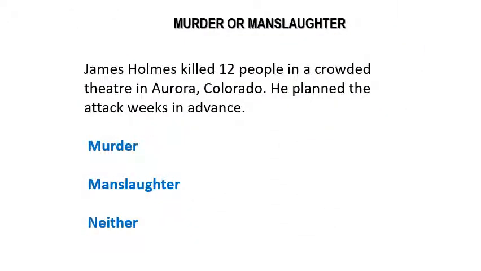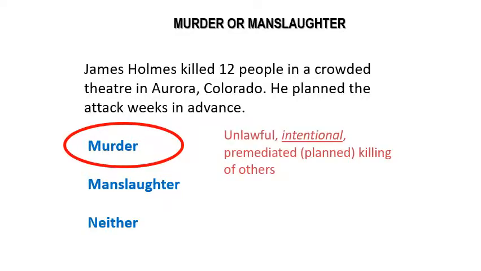I have an example here. James Holmes killed 12 people in a crowded theater in Aurora, Colorado. He planned the attack weeks in advance. This would be murder, okay? This checks the box on every single level. Okay, it was unlawful, obviously. It was intentional. He knew that he was planning to do this, okay? And it was premeditated, planned. He took time in advance to figure out how he was going to go about killing others. This would 100% be considered murder.